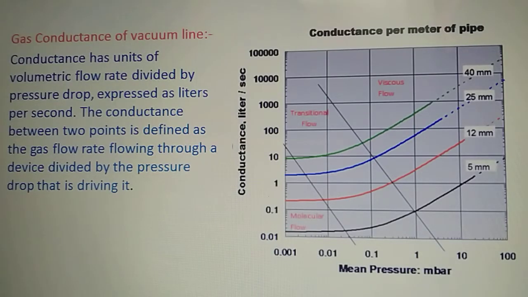This gas conductance of a particular vacuum line is represented with the help of this particular graph. You can go through it. And there is one more term which is exactly opposite to gas conductance of a vacuum line, that is called the impedance of a vacuum line.